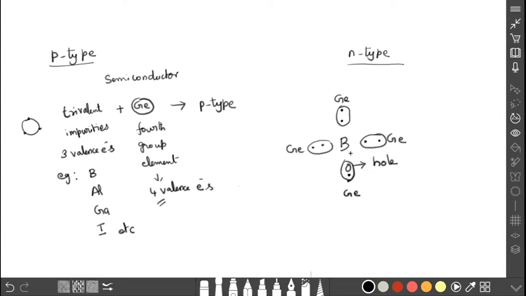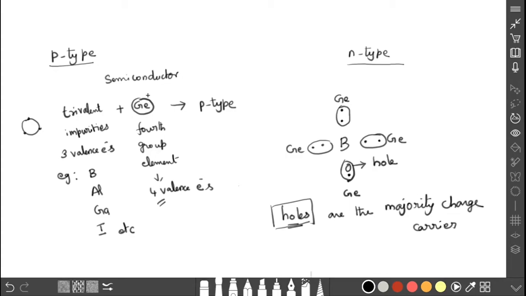So in case of p-type, these holes are there, no? The holes are the majority charge carriers. In case of p-type, holes are the majority charge carriers. This we have to remember for the further discussion. Okay, that's all about p-type semiconductor.